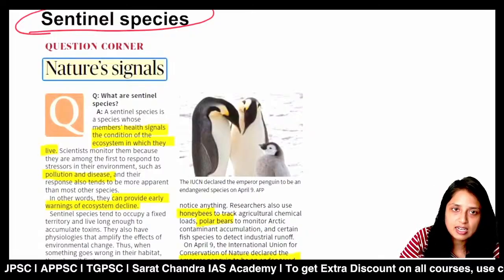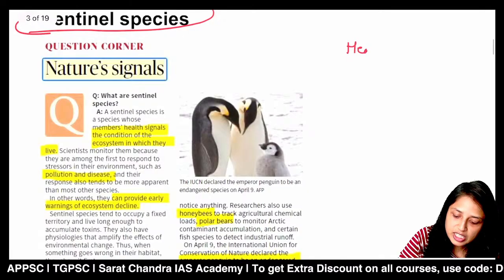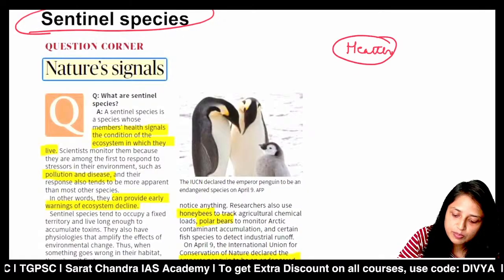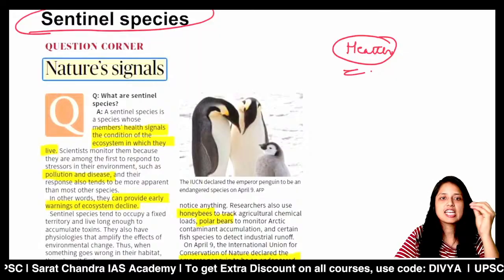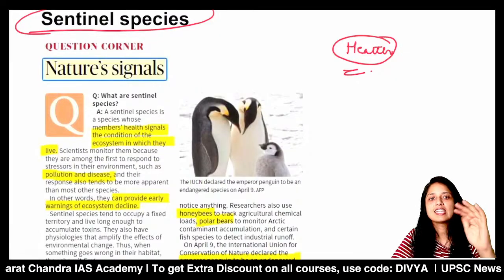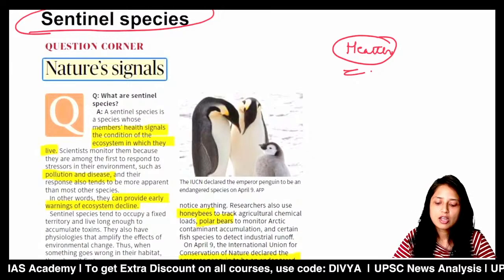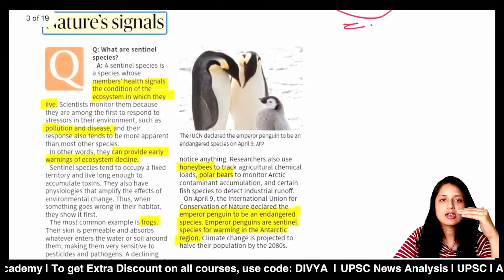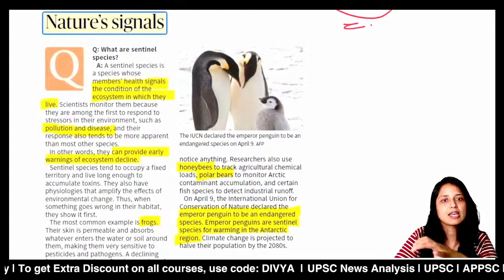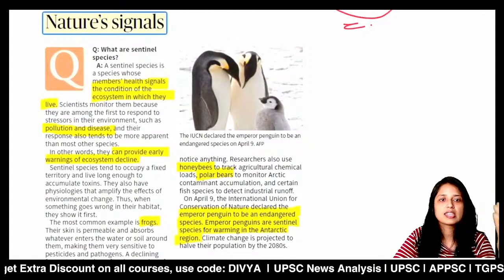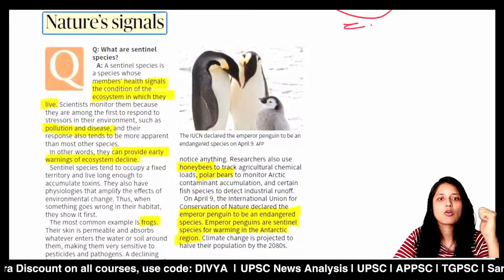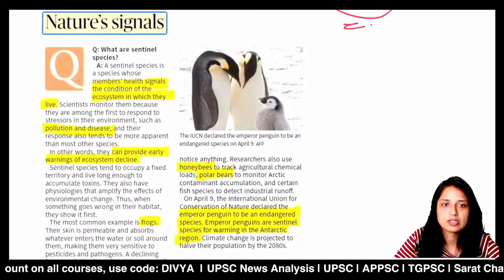These species are nothing but species where, whenever there is any change in their health, you can easily say that there is some change in the environmental conditions or climatic conditions. So in a way, whatever changes in their health, the same thing changes in the environment. So these species are called sentinel species.